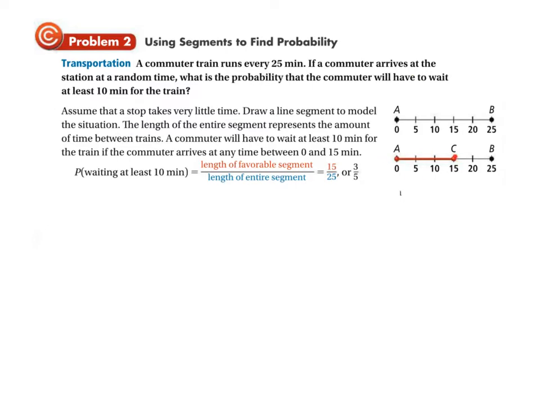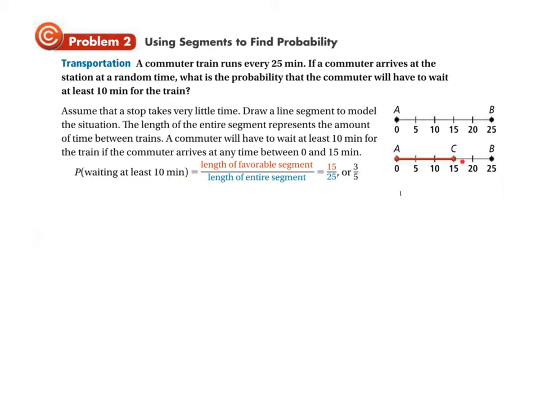So part of the timeline where you wait at least 10 minutes, that's the thing you're trying to find. That's what's considered the favorable thing. Matches this probability of waiting at least 10 minutes. Okay? So don't consider favorable to mean the thing that you like more. It means the thing that fits the situation you're looking to find the probability of.